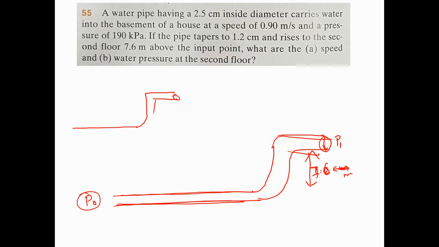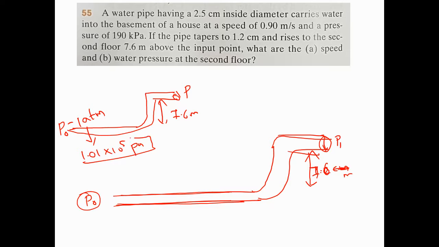So that means your pipe will be seems like this. So in this place, how much height it is extended? 7.6 meter, and in this place we don't know what is the pressure. But what is the pressure here? 1.01 multiplied by 10 to the power of 5 Pascal. Am I right or not? Yes, you're right.